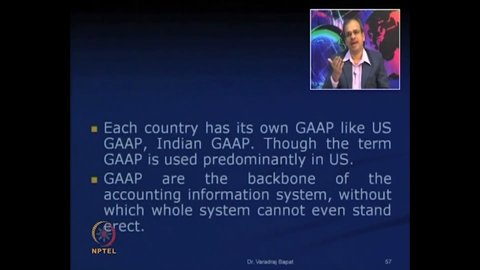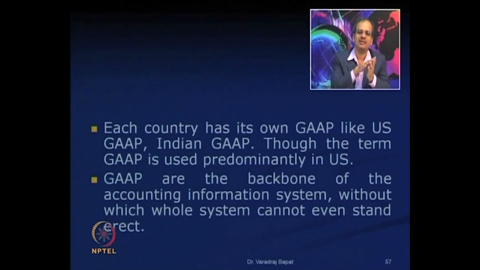As you can easily imagine, each country has its own GAAP. Since laws are different, so Indian GAAP will be naturally governed by Indian accounting standards and Indian laws. So, there is a set of guidelines which are together known as Indian GAAP.